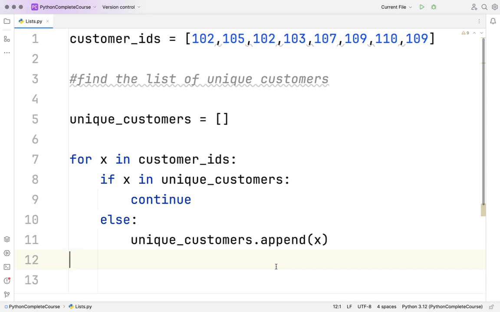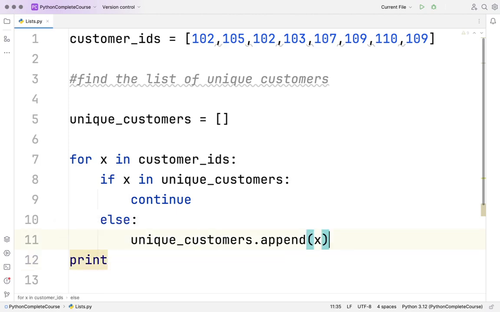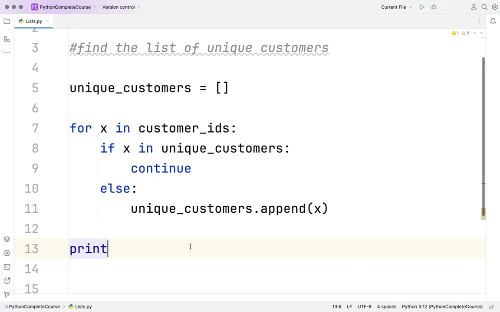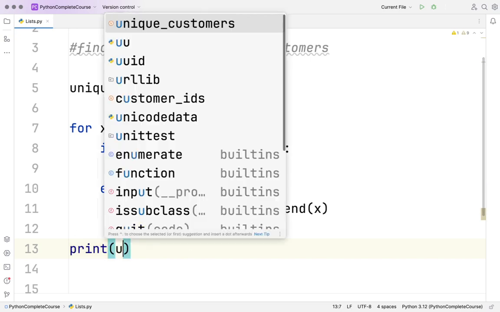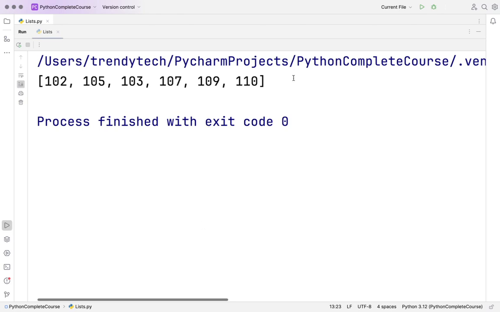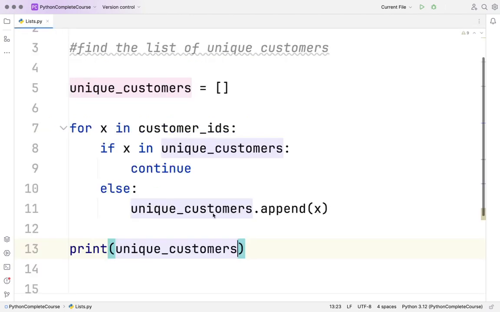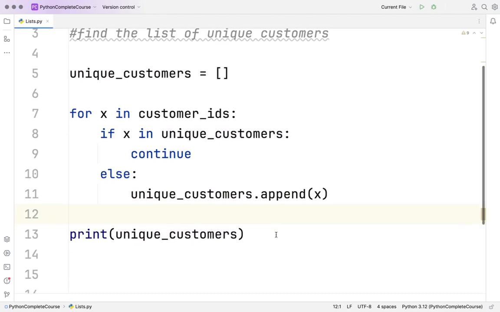And now let me just print this. I can give a new line. Print unique customers. So you can see these are just unique. Duplicates are not coming now. Duplicates are coming just one time. It's not repeating. This can be a very, very handy thing when you are working in production. I hope this makes sense.